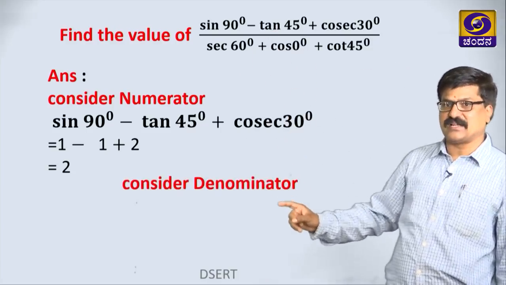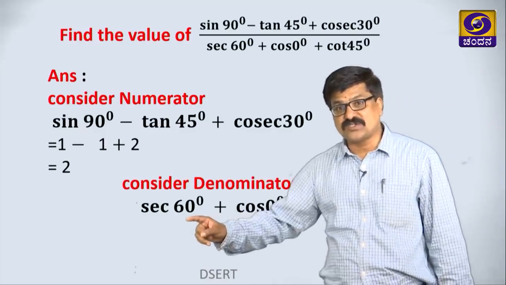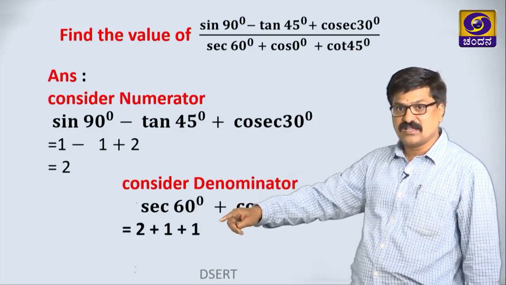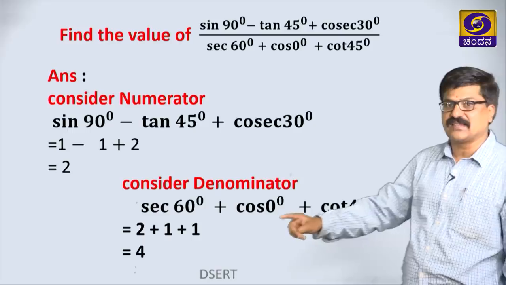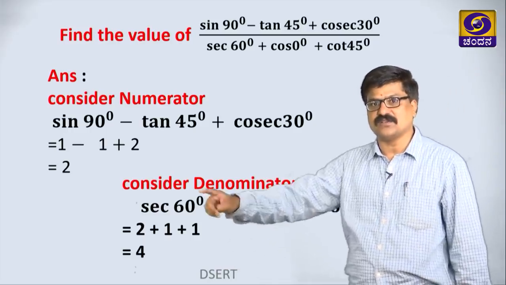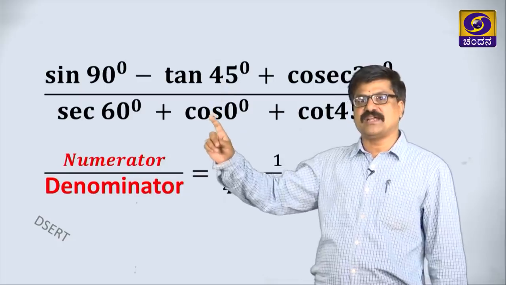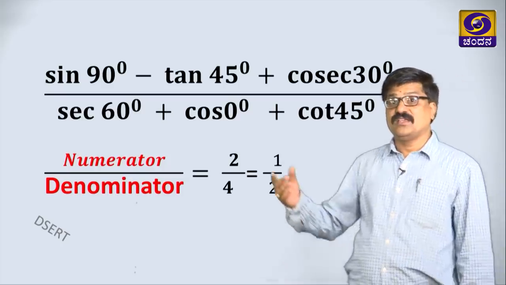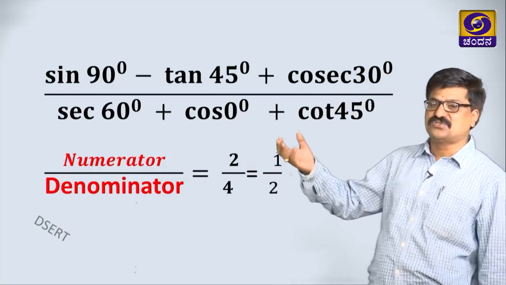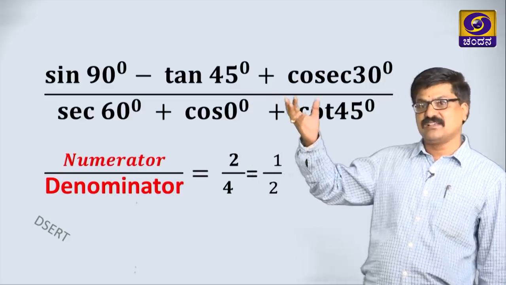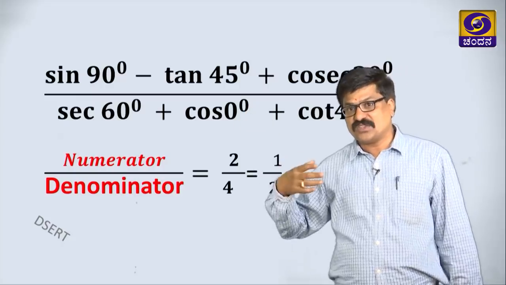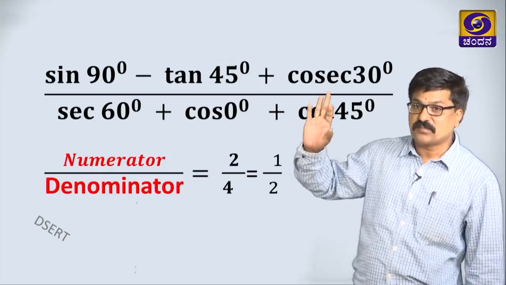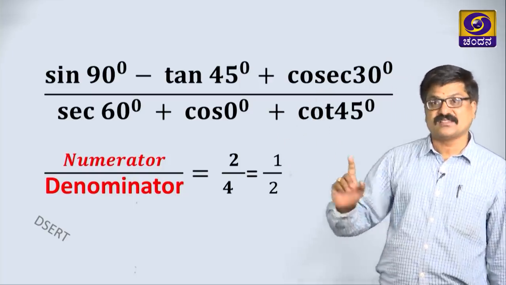Take the denominator separately, substitute the values of these 3 by keeping the table in your mind, add, because the plus sign is there, this is the denominator value. Then numerator by denominator, 2 by 4 is nothing but 1 by 2. Instead of divided by, if it is into or minus or square, for each one also we can do it very easily. Only while solving problems based on this, the table is very important.